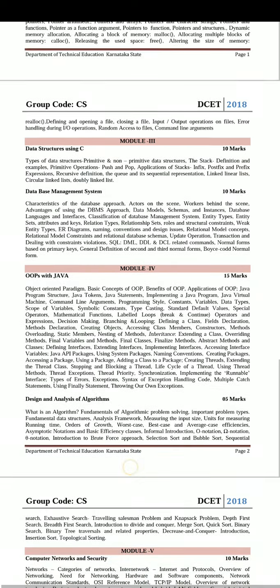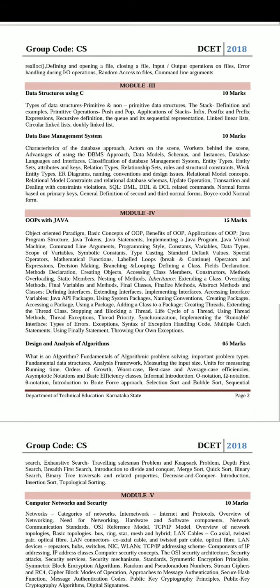The next important subject is database management systems. This is very important because you will be learning this subject in engineering also.